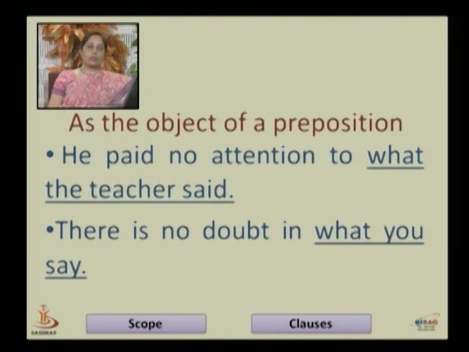There is no doubt in what you say. There is no doubt in is the main clause. What you say is the subordinate clause. In the subordinate clause it is a noun clause. In the noun clause it functions as the object of the preposition in, because in the main clause there is no doubt in what you say.